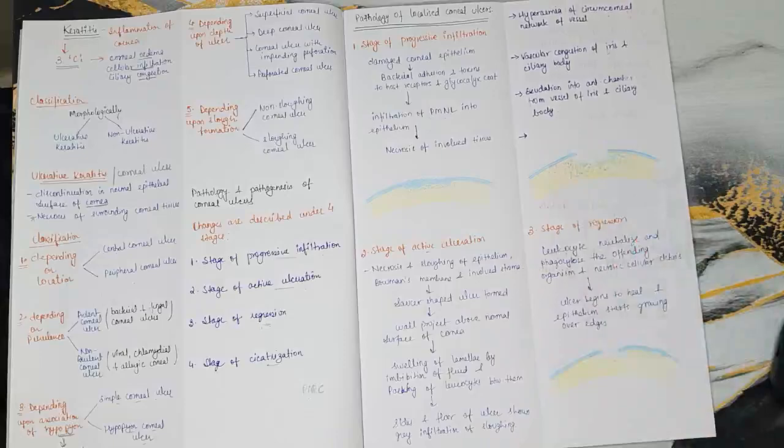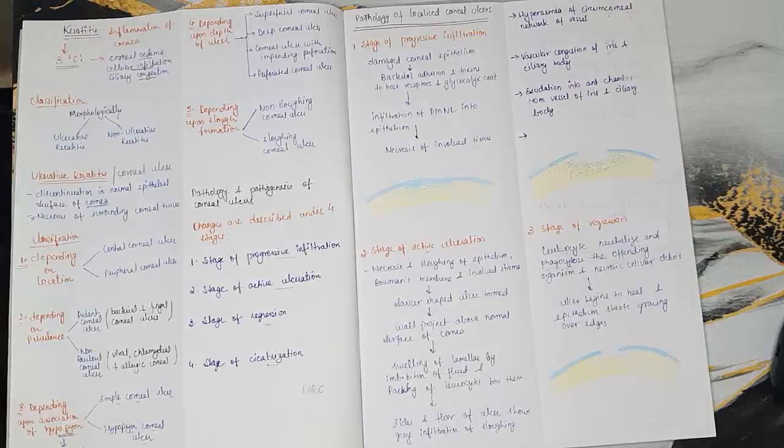After this, we are going to see the swelling of lamella by imbibition of fluid and packing of leukocytes between them. Because PMNL cells are coming up, there will now be accumulation of fluid and these leukocytes will be packed between them. And the sides and the floor of the ulcer show grey infiltration of sloughing.